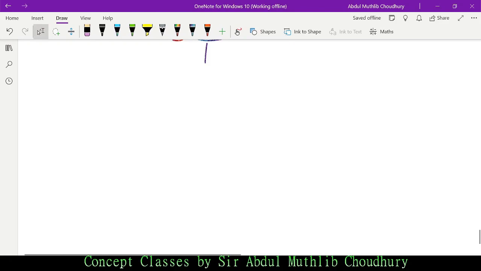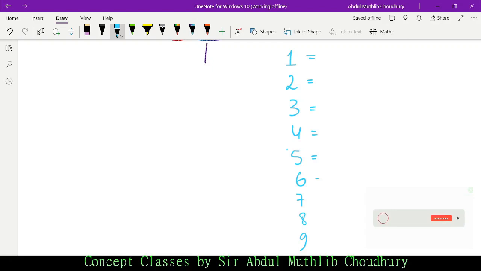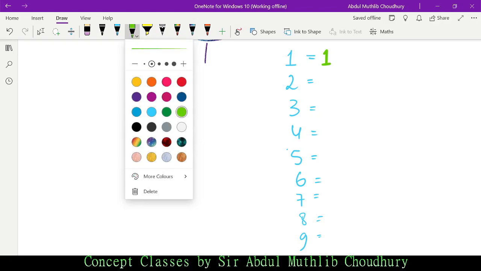Before I start with question number 8, let me first explain this concept. We all know the cubes from 1 to 9, isn't it? Kindly pay attention for utmost conceptual clarity, and you'll have no doubt left.